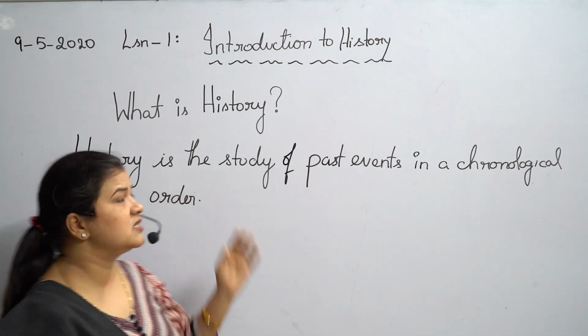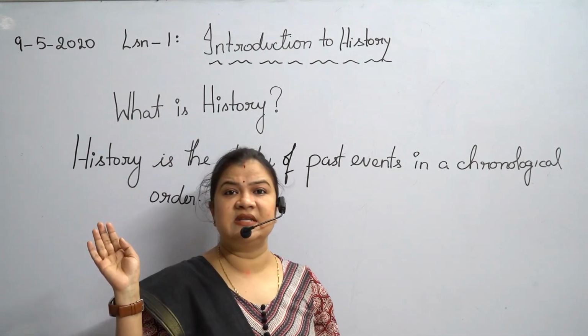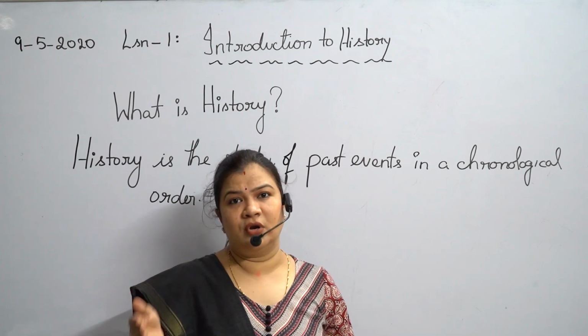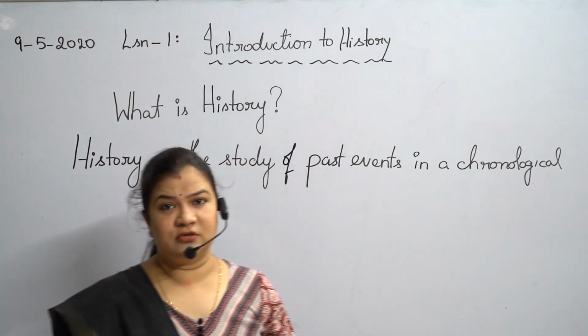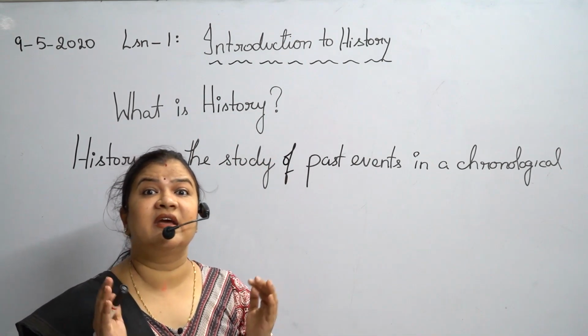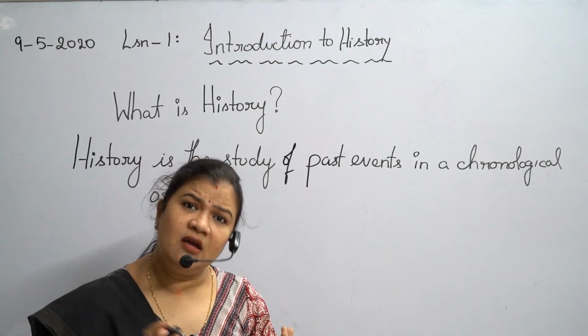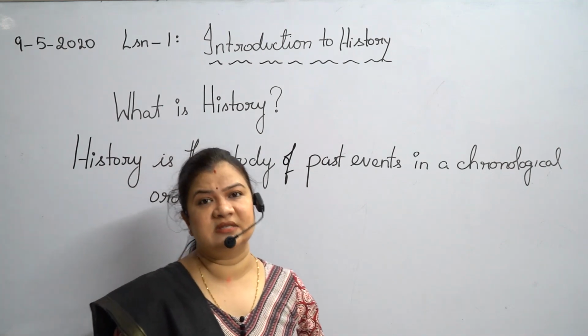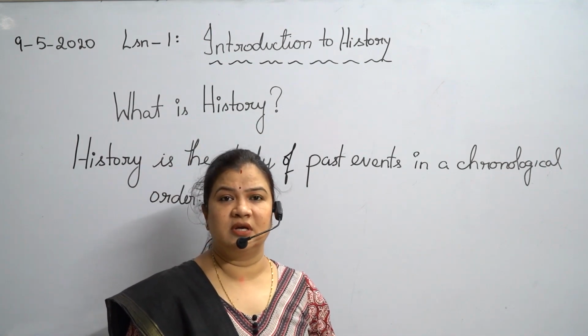So history is the study of past events in a chronological order, or we can also say that it is a record of the past events in a chronological order.